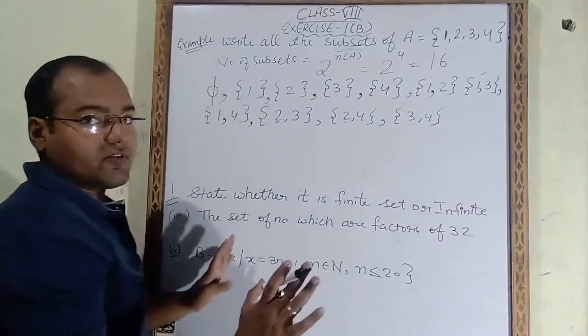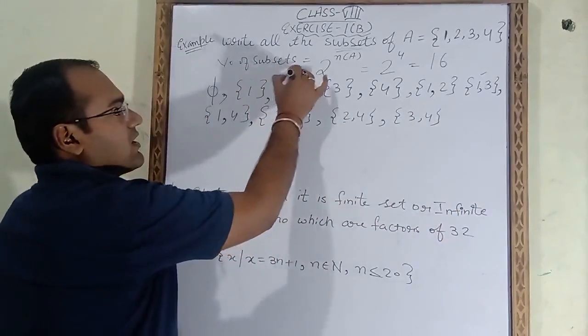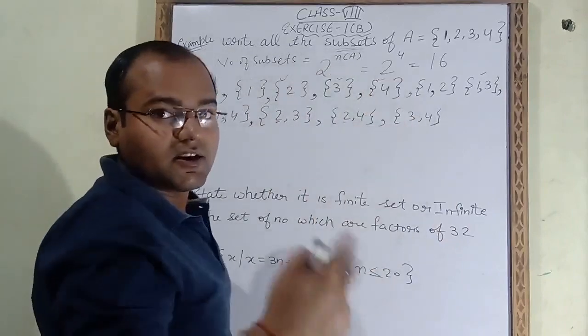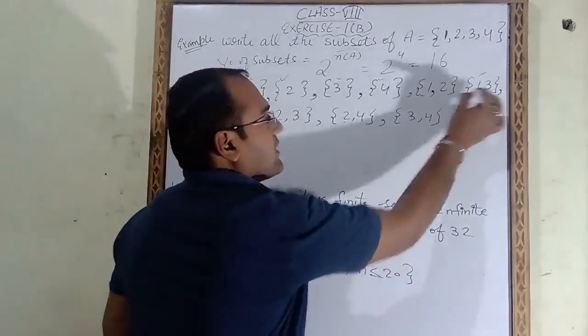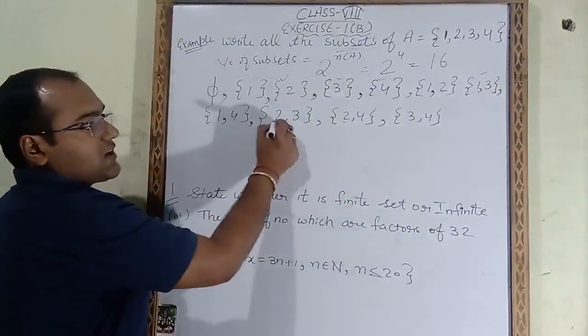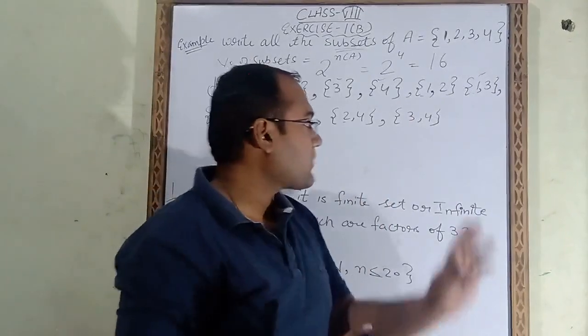So first of all what had we done? We had written the phi symbol. Then we had taken 1 by 1 number. Then we had taken 2 by 2 number. For 2 by 2 number, first of all you have to fix 1, then after that you have to fix 2, then after that you have to fix 3. Now 2 by 2 pairs are over.